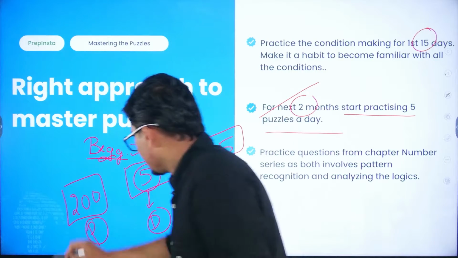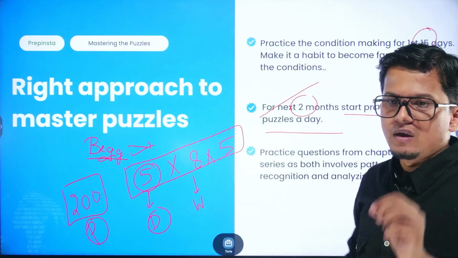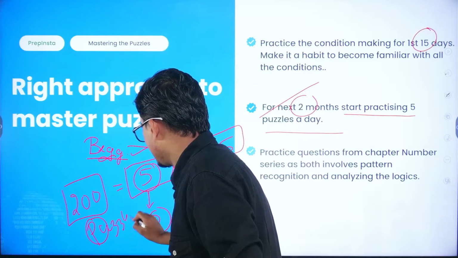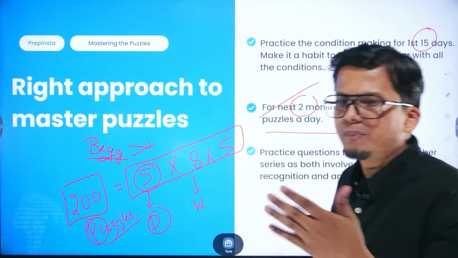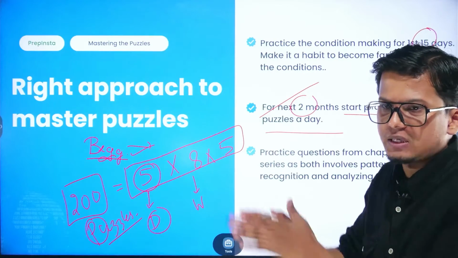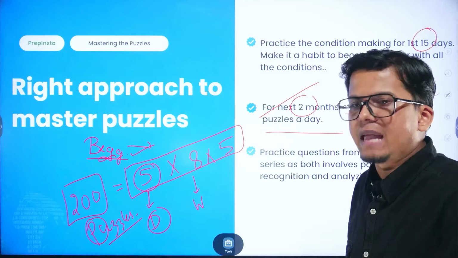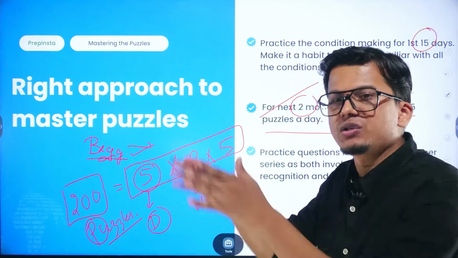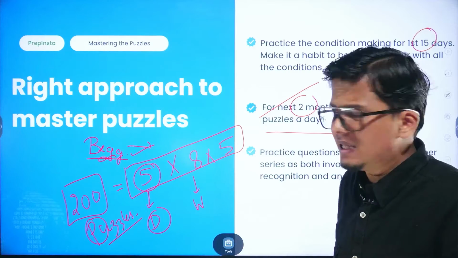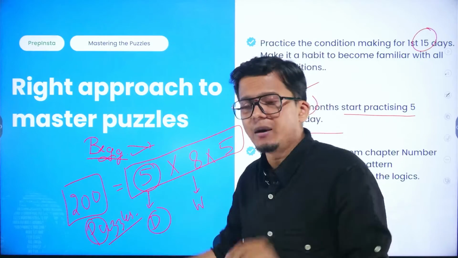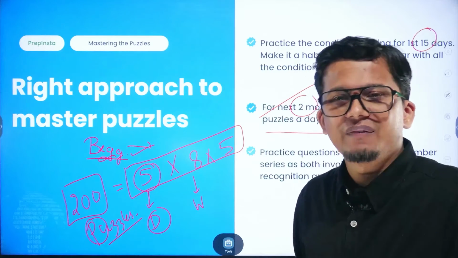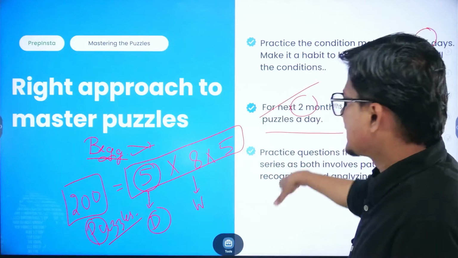So if you practice this amount of questions, that is 200 puzzles, you will certainly realize all the conditions that are going to come in the puzzles. You will be familiar with a variety of questions. You will most probably get the questions that have come in previous year papers. That will give you a rough figure, a clear picture about what a puzzle is all about, and you will definitely ace all these puzzles.